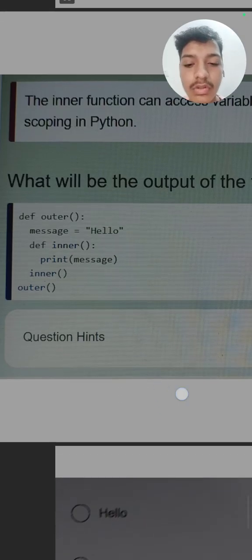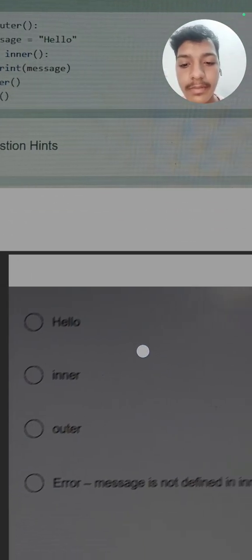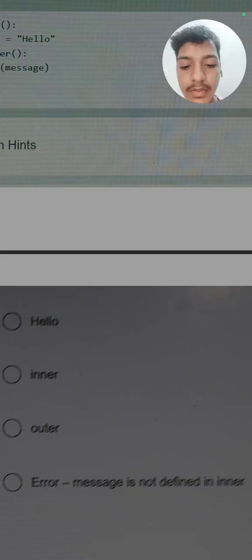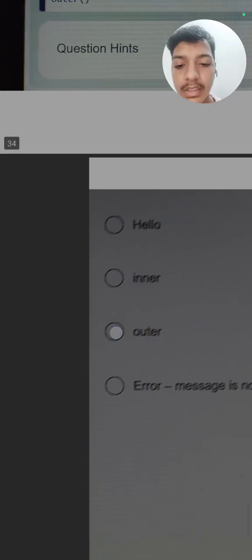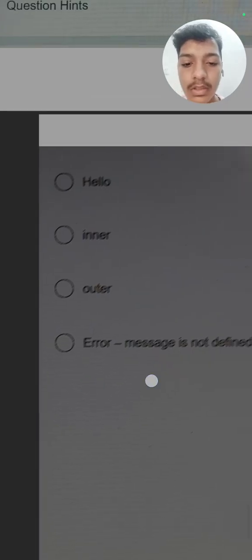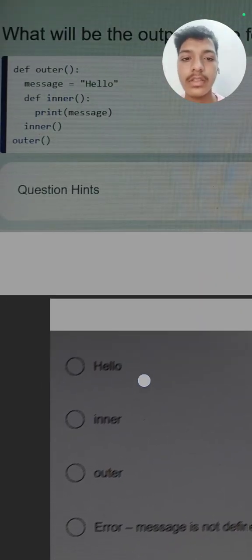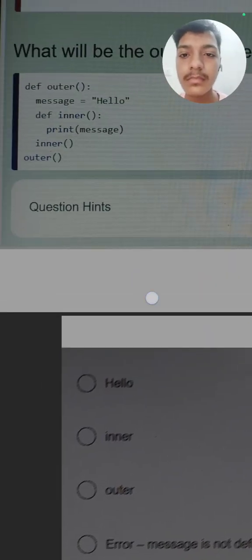So this is an MCQ type question. You need to tell me which of these four answers will be the output: hello, inner, outer, or an error. You can see the question now.